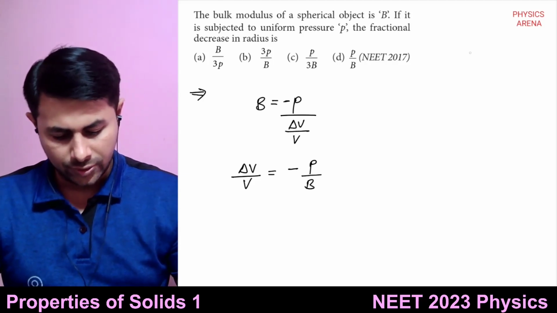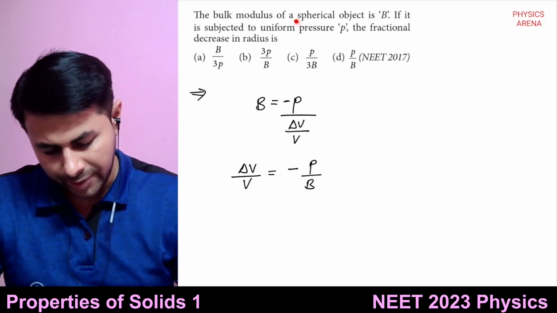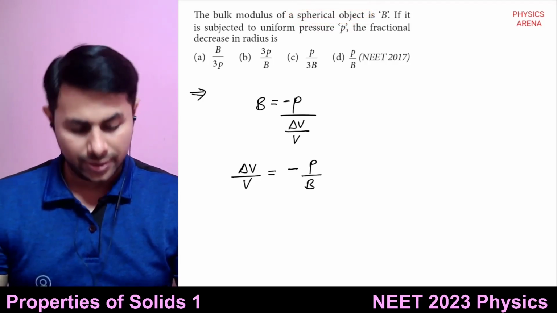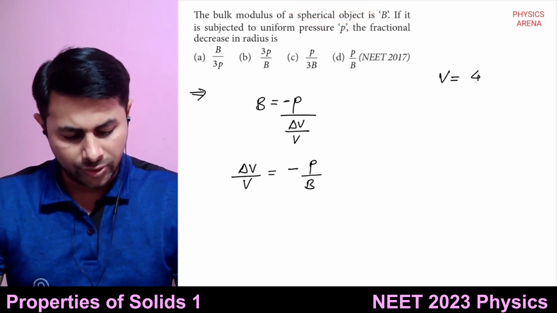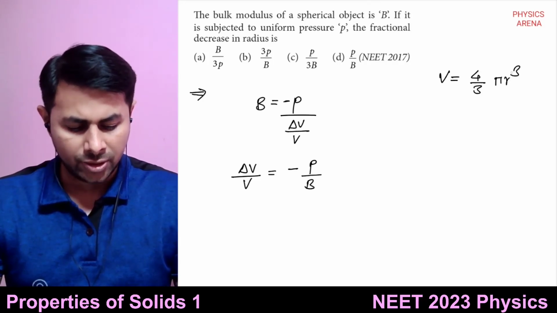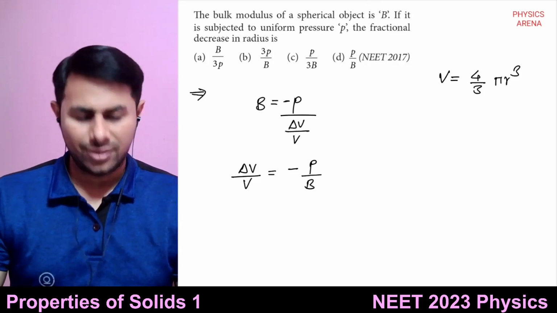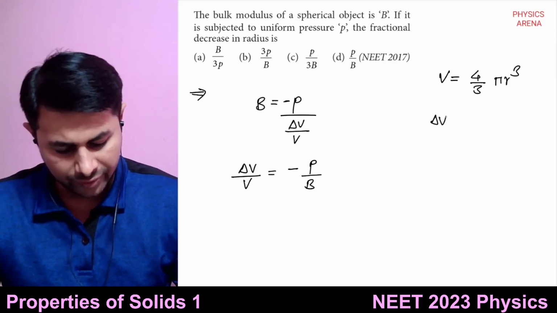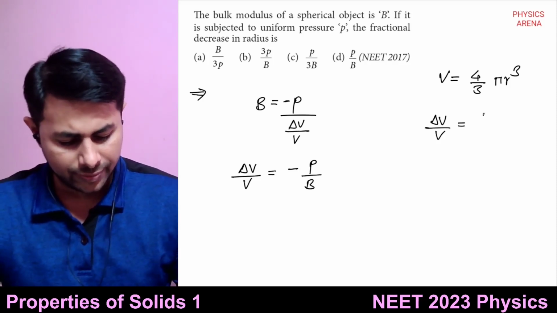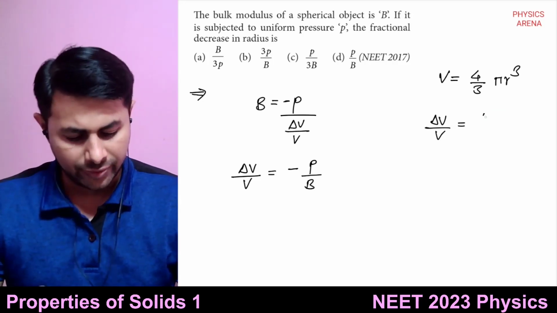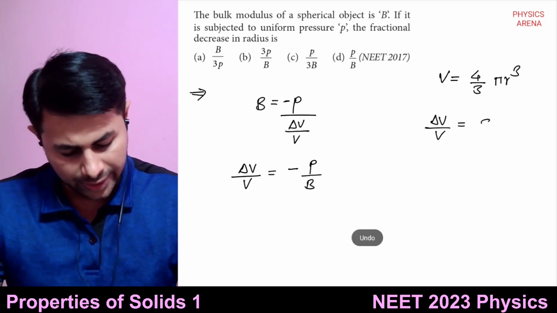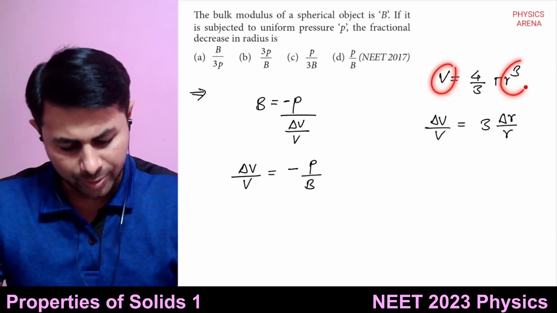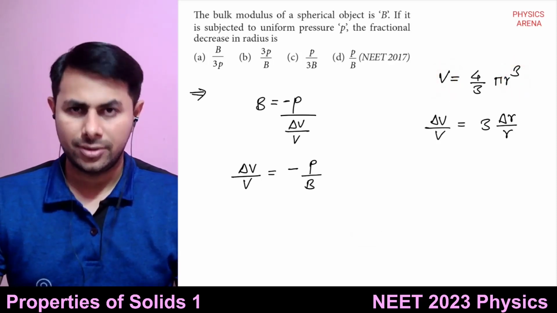Now this is a spherical object. What is the volume of a sphere? V is equal to 4 by 3 pi r cube. Now let's recall from units and dimensions. Delta V upon V will be equal to 3 times delta R upon R, because V is directly proportional to R cube.